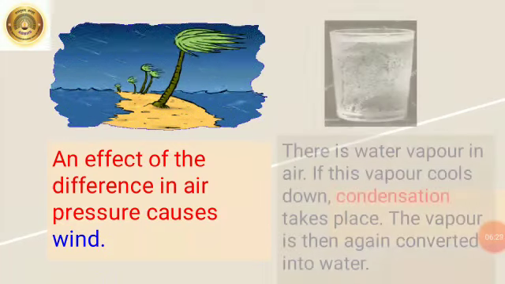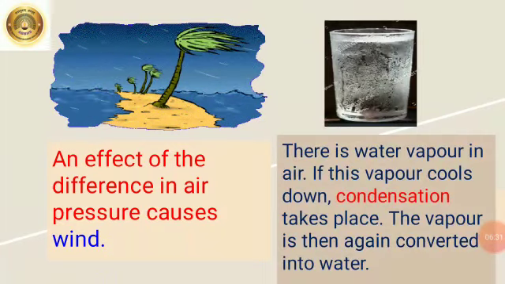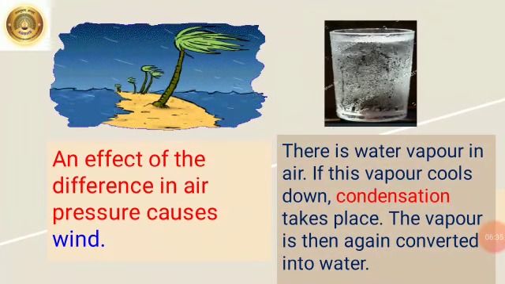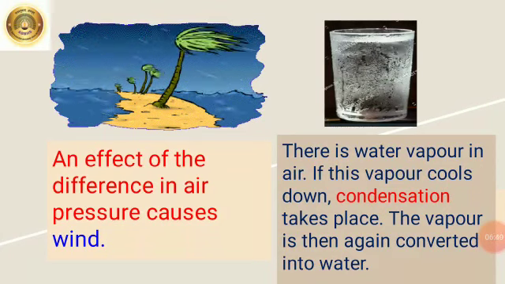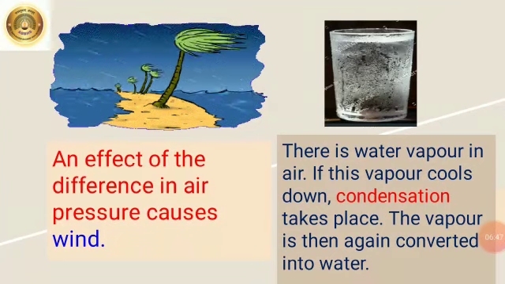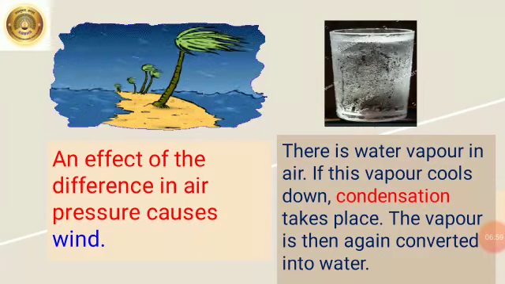In next activity, take ice cubes in glass up to 3/4 of its height and observe. You will find that small droplets appear on glass. Due to the ice cubes in the glass, the air surrounding the glass cools down. As the water vapor in this air cools down, it condenses and gets transformed into water. It is this water that collects on the outer surface of the glass. Condensation is one more property of air.